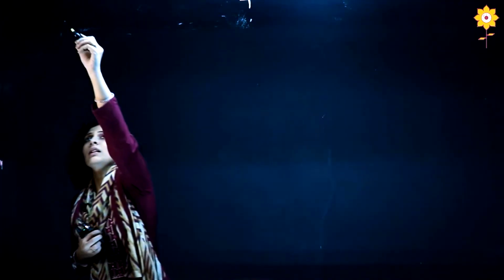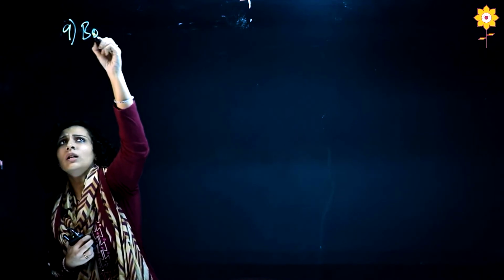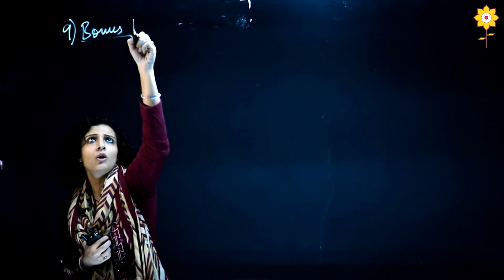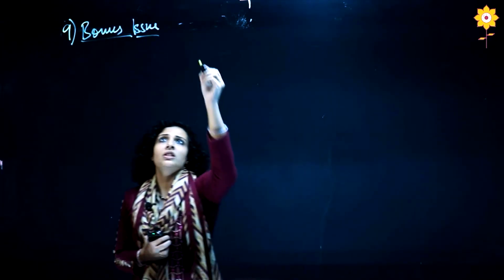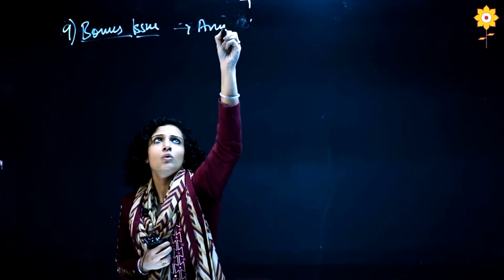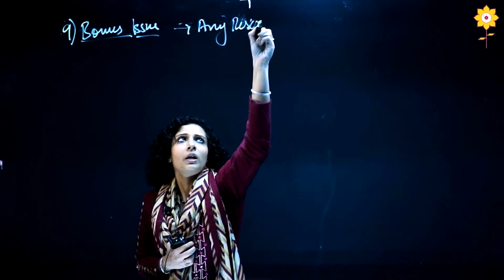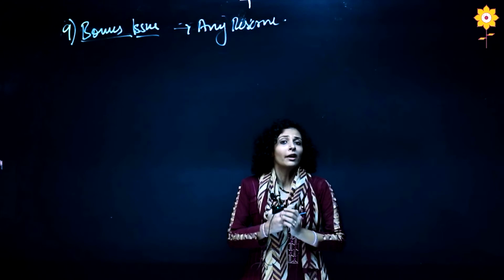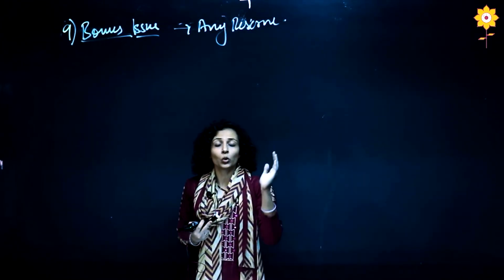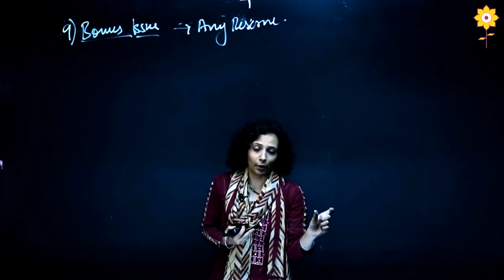So the ninth one is bonus. This will not come compulsorily in every question, but it can come as an adjustment. For bonus issue always remember we can use any reserve. Now what is bonus issue? Bonus issue is basically a gift given by the company to the existing equity shareholders.